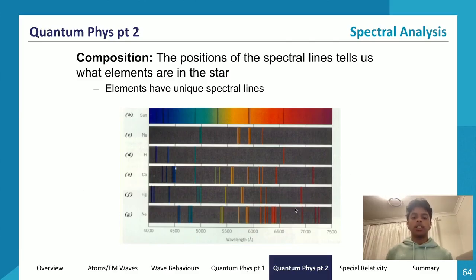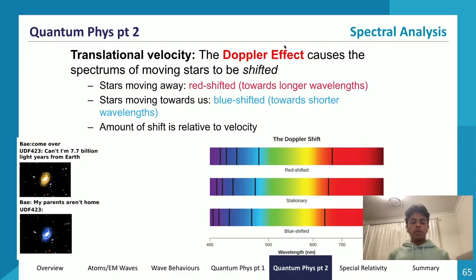So that's another practical application of the photon model of light, or our understanding of light as photons. So we can calculate the chemical composition of stars. What else can we do? We can calculate the translational velocity. Translational velocity is basically calculating whether the star is moving towards us or moving away from us. This is an application of the Doppler effect, which we also did in year 11.